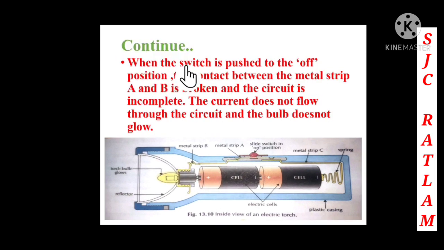When the switch is pushed to the off position, the contact between the metal strip A and B is broken and the circuit is incomplete. So here we can see that when we put the switch to the off position, the contact between the metal strips A and B is broken and the circuit is incomplete. That's why the current does not flow through the circuit, and that's why the bulb does not glow.